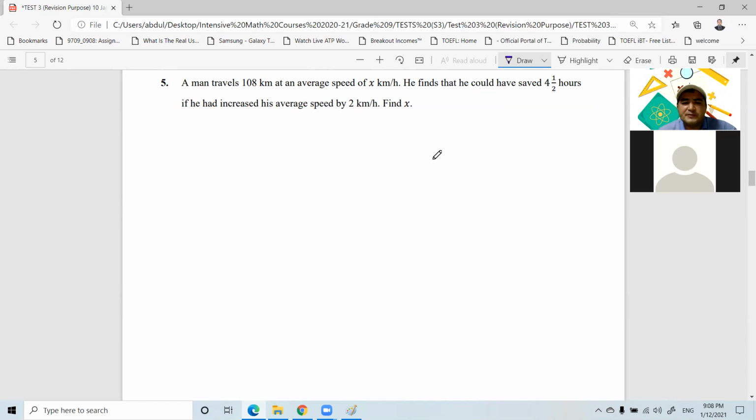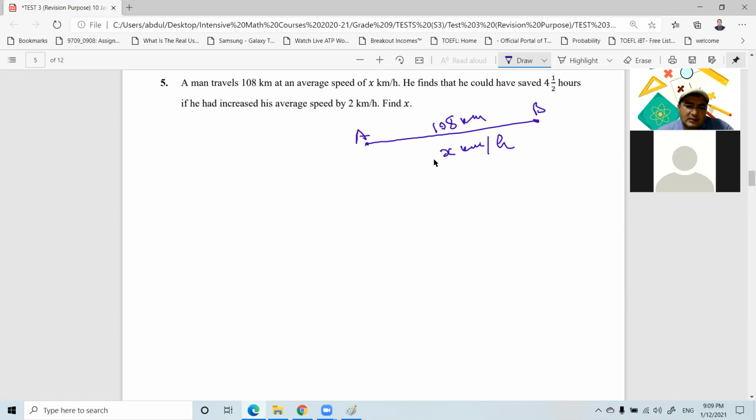Just 2, 3 steps. A man travels 108 kilometers at an average speed of X kilometers per hour. Okay, we understand. It actually means traveling from one point to another, let's say from A to B. The distance between these 2 points is 108 kilometers, and his speed is X kilometers per hour. He finds that he could have saved 4.5 hours if he had increased his average speed by 2 kilometers per hour. Find X.